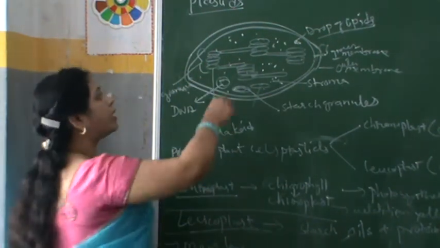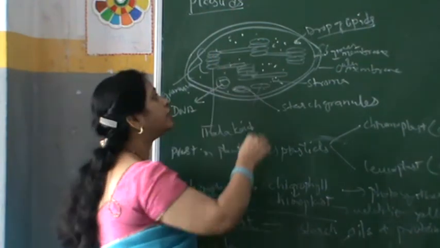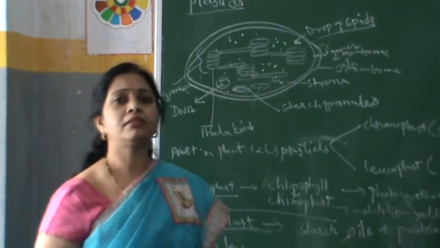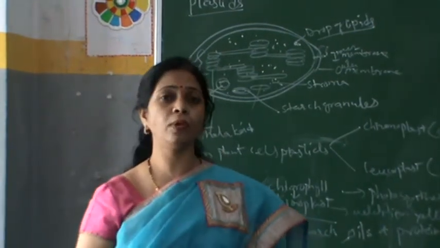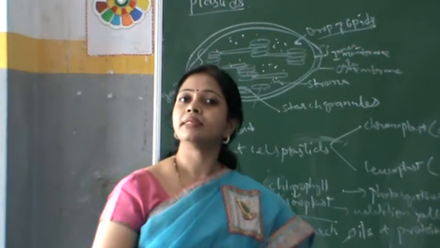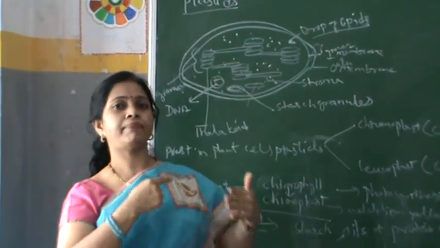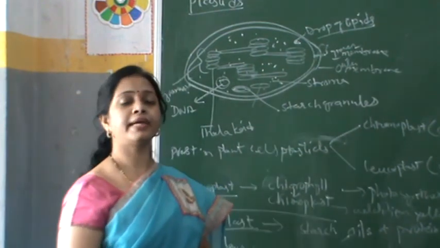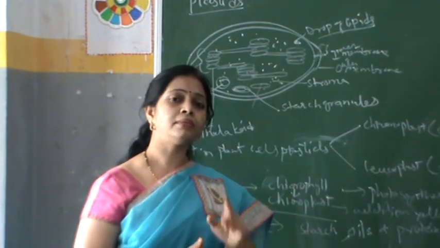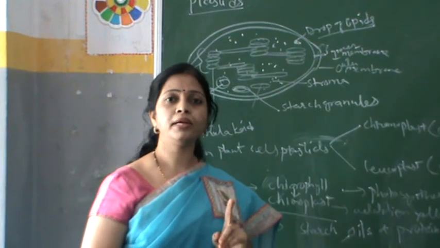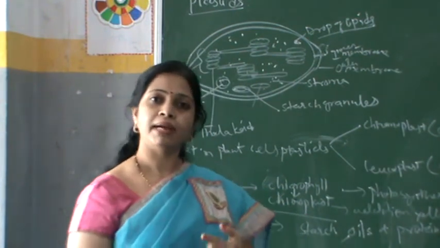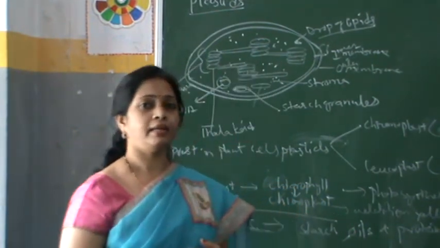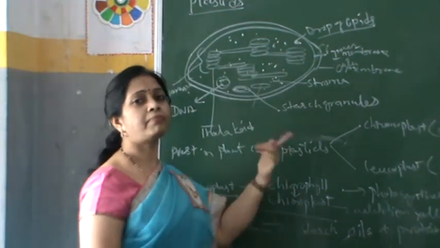The grana have a continuous attachment, and they are floating in the stroma. Again, a very important characteristic feature of the plastid is that it has its own DNA. If any organelle has its own DNA, it can multiply on its own, isn't it? Last session I told you DNA is present in mitochondria also, which is a very strange organelle because it can multiply on its own.